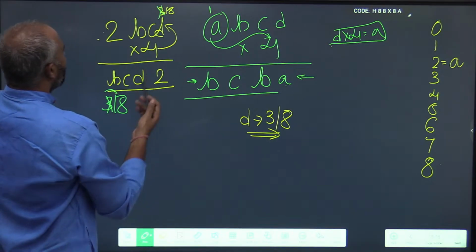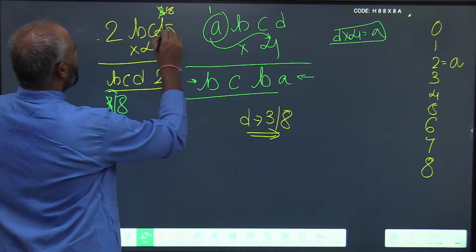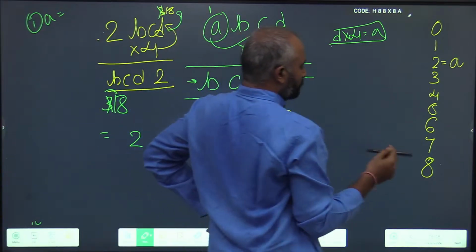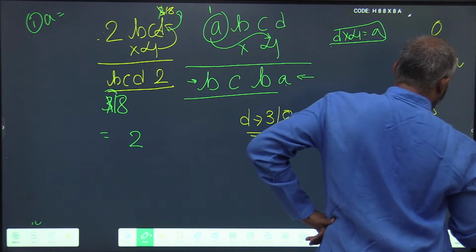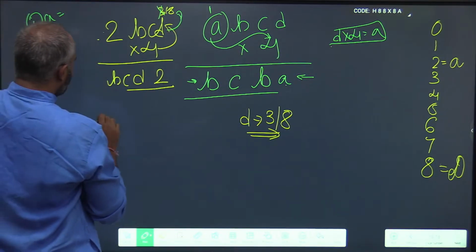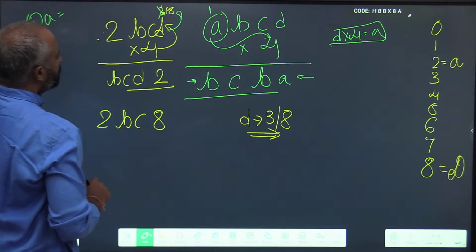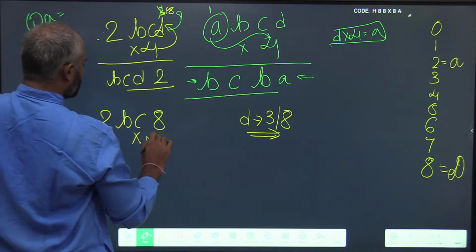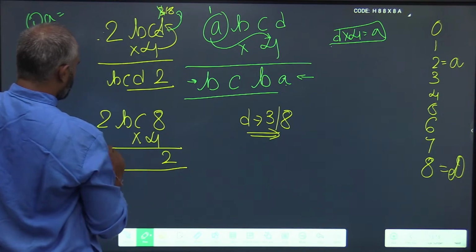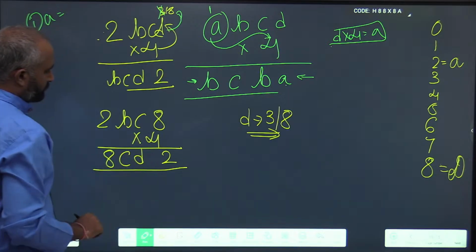Now, we have already solved 2 of the 4 digits. First we have solved A is equal to 2, and now D is equal to 8. So the problem becomes 2BC8 into 4 results in 8, C and D.